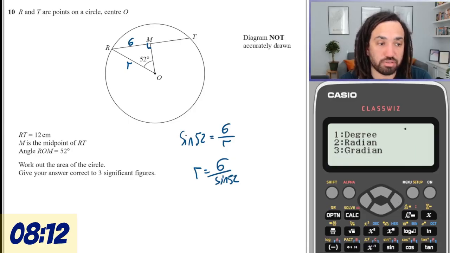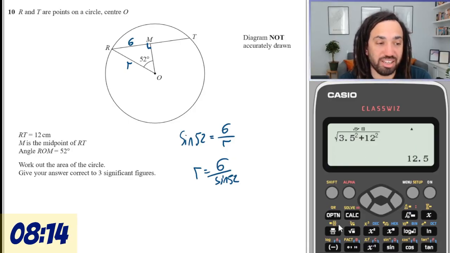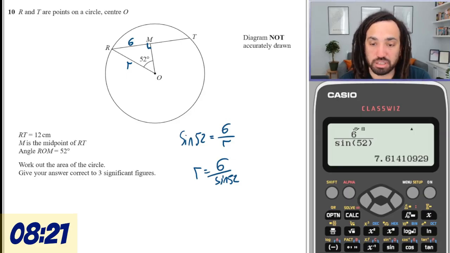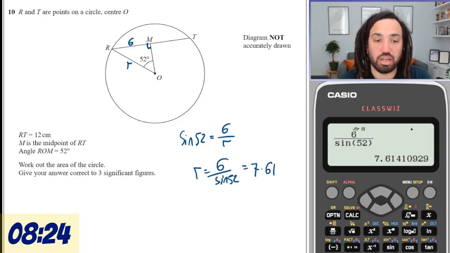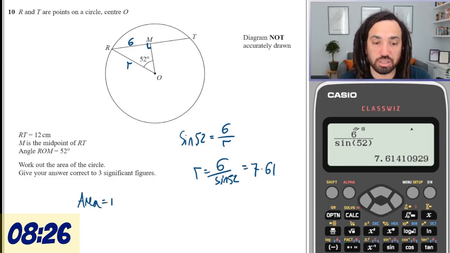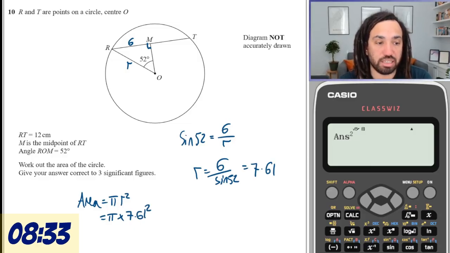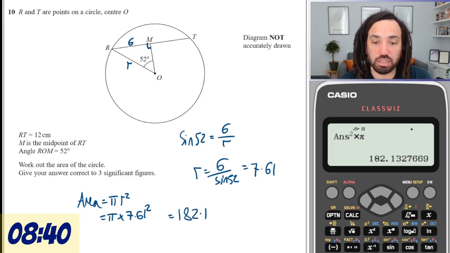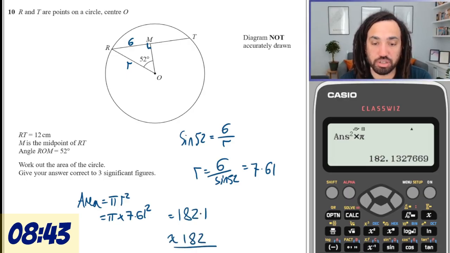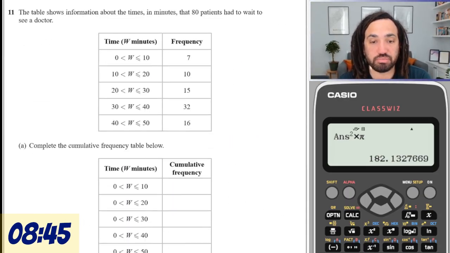That is sloppy. Okay, so 6 over sine 52 gives us 7.61. Then the area of the circle is equal to pi r squared, which is pi times 7.61 squared. That gives me 182.1, which is approximately 182 to 3 significant figures.